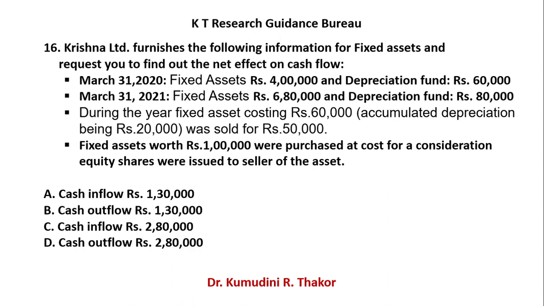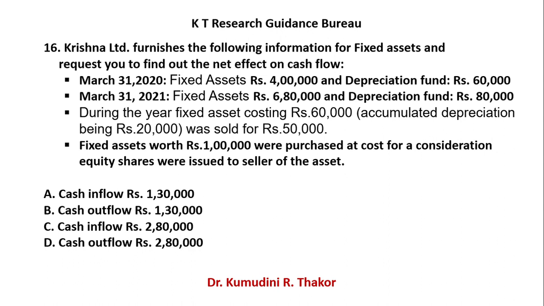So your opening balance for fixed assets is 4 lakhs plus 60,000 equal to 4 lakh 60,000, and closing balance 6 lakh 80,000, right? Now what is the information?